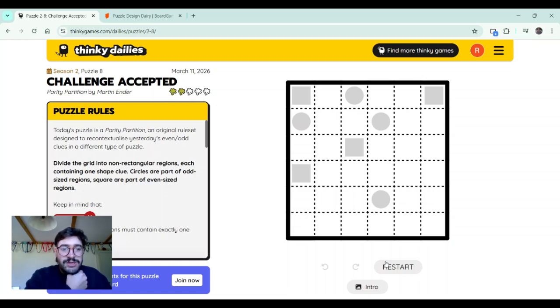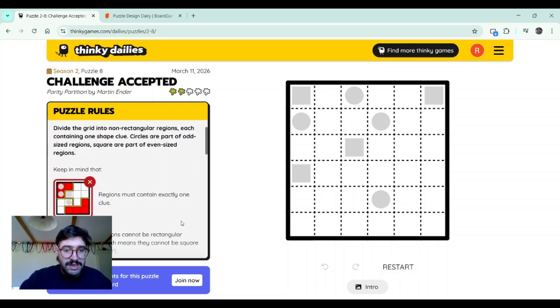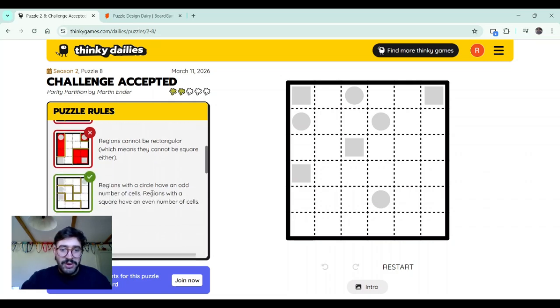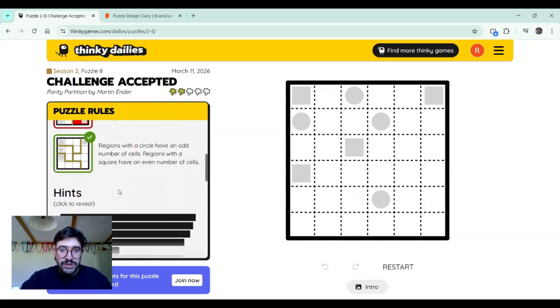Partition, an original rule set designed to recontextualize yesterday's even odd clues in a different type of puzzle. Divide the grid into non-rectangular regions. Oh, I like that. Each containing one shape clue. Circles are part of odd-sized regions. Squares are part of even-sized regions. Keep in mind that regions must contain exactly one clue. Regions cannot be rectangular, which means they cannot be square either. And regions with a circle have an odd number of cells. Regions with a square have an even number of cells.